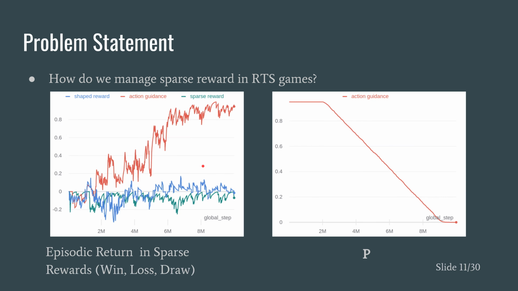When we see this in episodic return in the sparse rewards, we found that as we decrease the probability of sampling actions from the auxiliary agent, from 95% to 0, the main agent of action guidance starts to optimize against the real objective. In comparison, when training agents with sparse reward and shaped rewards, the agents draw the game most of the time.